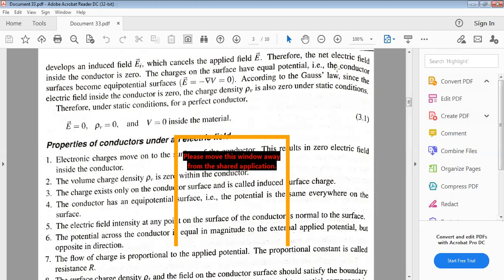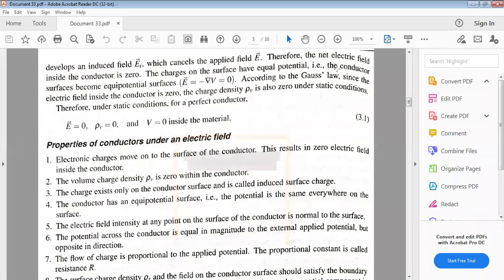According to Gauss law, since the electric field inside the conductor is 0, the charge density rho V is also 0 under static conditions. Therefore, under static conditions, for a perfect conductor, E equal to 0 and rho V equal to 0. That's why the potential V inside the material is also 0.